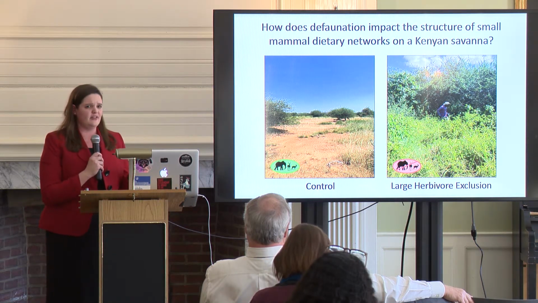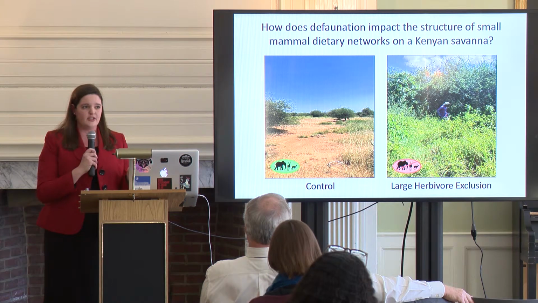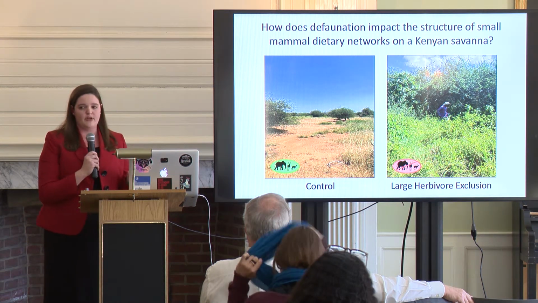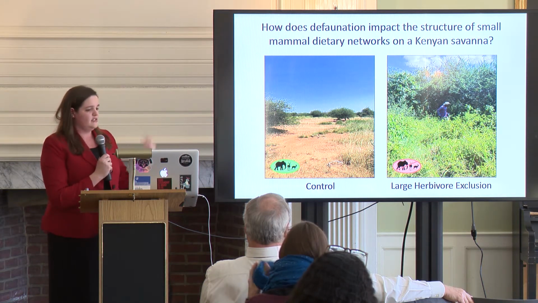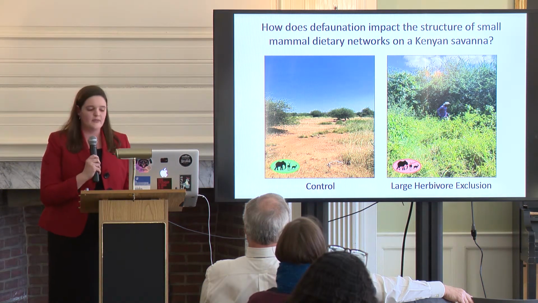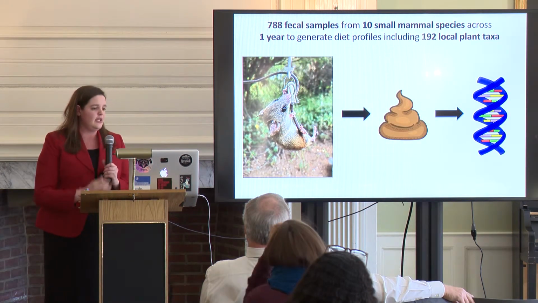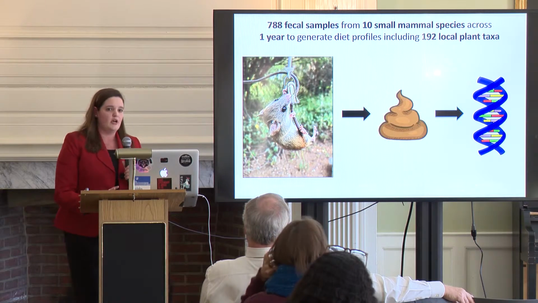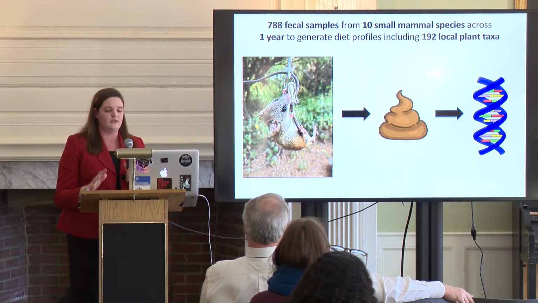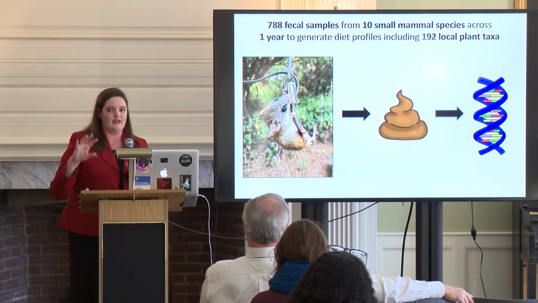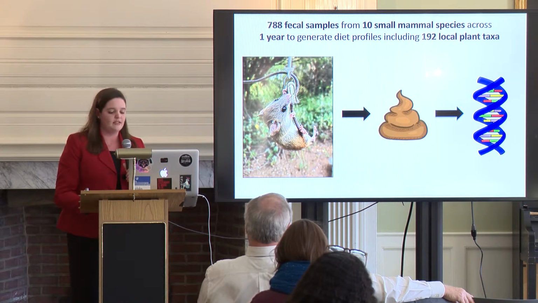And you can see that after 11 years, defaunation makes a huge difference in African savannas. So vegetation increases in both abundance and diversity, and you get what essentially looks like a jungle instead of a savanna. And so to dig into that just a little more deeply, we collected 788 fecal samples from small mammals in both the control and the exclusion plots. We extracted DNA from their dung, and we used that to make dietary profiles, both for each individual sample, and then also for the dietary networks of the control and the exclusion plots.